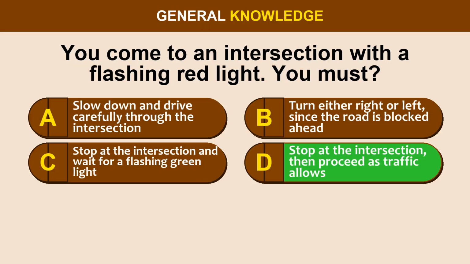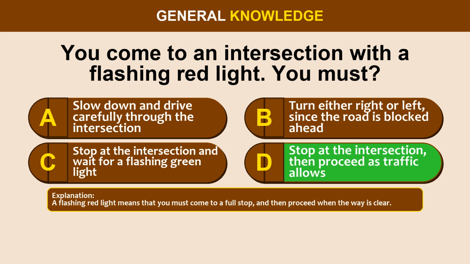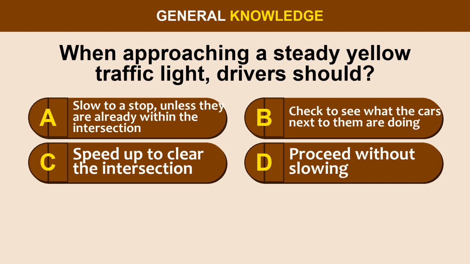The correct answer is option D. Stop at the intersection, then proceed as traffic allows. A flashing red light means that you must come to a full stop and then proceed when the way is clear. Question 10. When approaching a steady yellow traffic light, drivers should: option A, slow to a stop, unless they